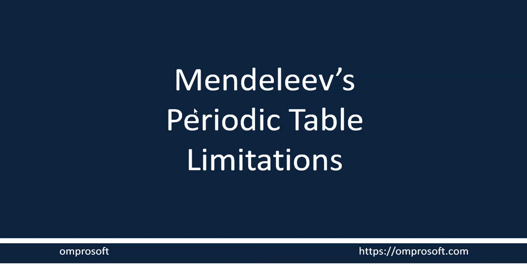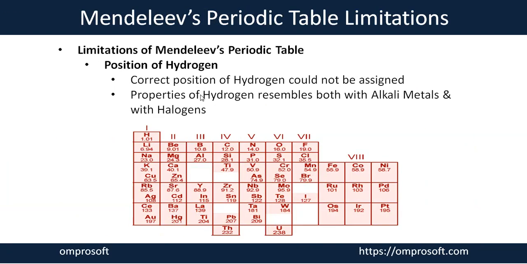With this session, we are going to discuss Mendeleev's periodic table limitations. Along with the great achievements of the Mendeleev periodic table, there are certain limitations also faced by Mendeleev on his periodic table. In this session, we discuss such limitations. The first limitation of the Mendeleev periodic table was the position of hydrogen.